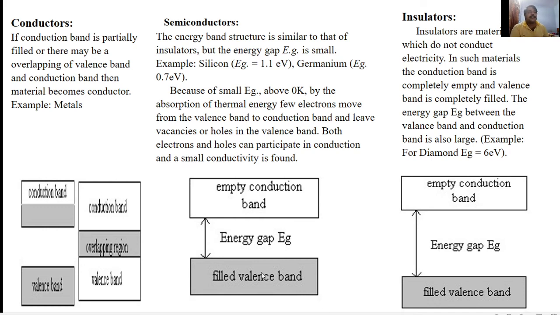Because in semiconductors, the completely filled valence band and completely empty conduction band are separated by a very small distance. The energy gap for silicon is about 1.1 electron volts, and for germanium the energy gap is 0.7 electron volts.